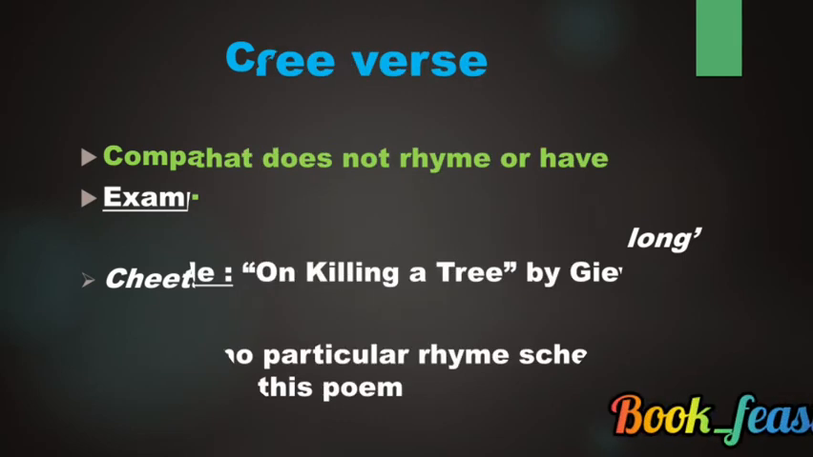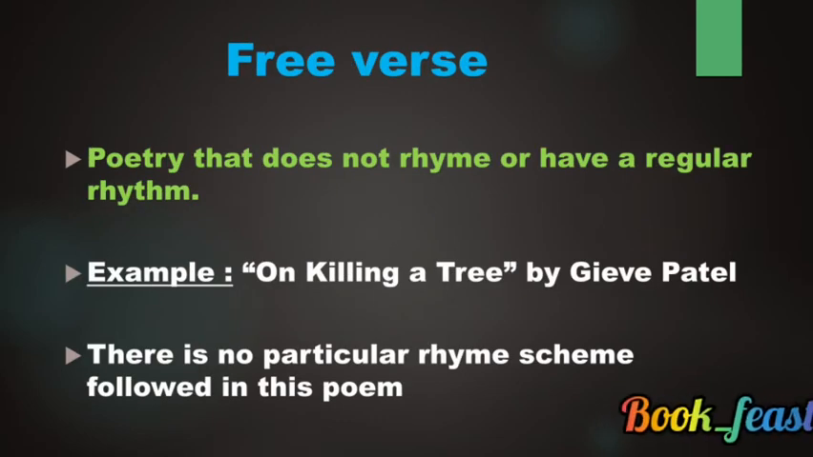And free verse. We have seen about rhyming words and rhyming schemes earlier. Here, the poem or the stanza which is not in a regular rhyme or which does not have a regular rhythm is called free verse. For example, On Killing a Tree by Gieve Patel. There is no particular rhyme scheme, or you could not see any rhyming words in a systematic order. So it is a free verse poem.